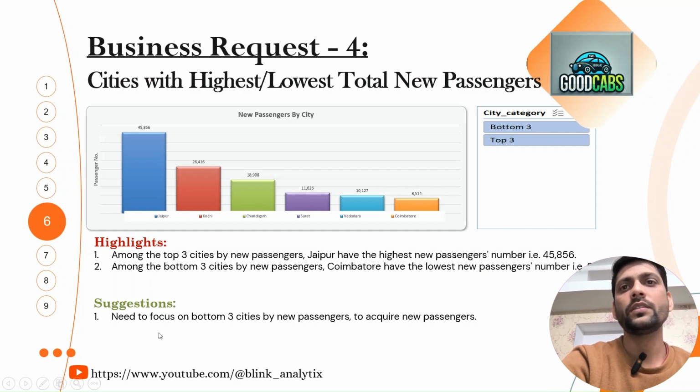So here we have a suggestion. We need to focus on the bottom 3 cities by new passengers to acquire new passengers. So we need to focus on these 3 bottom cities.